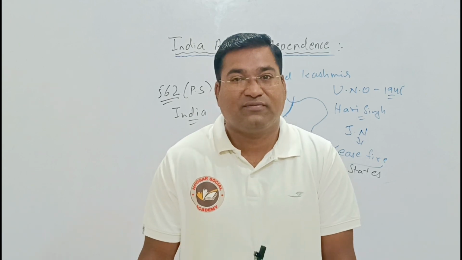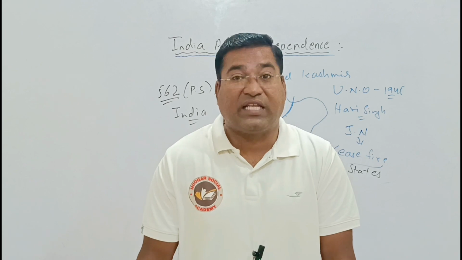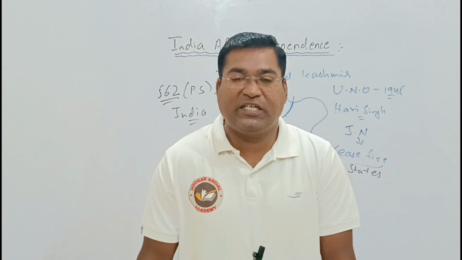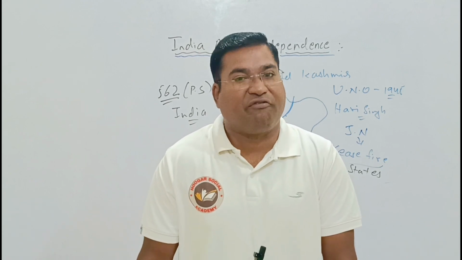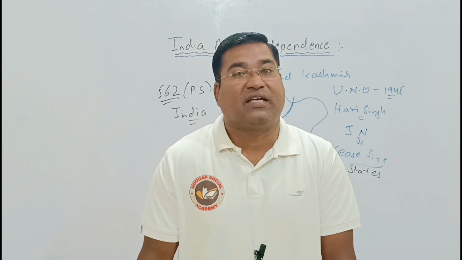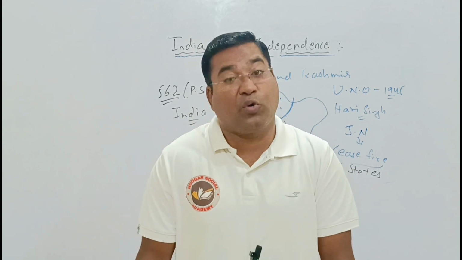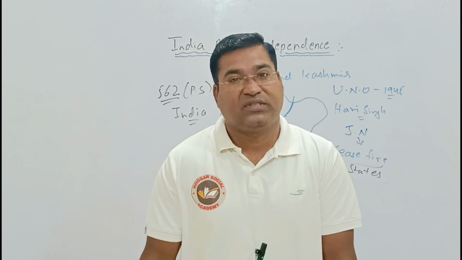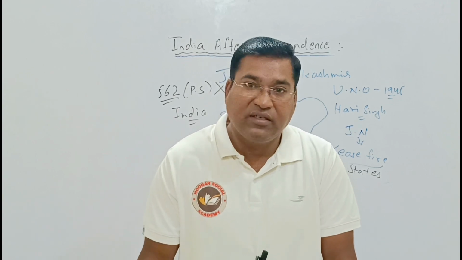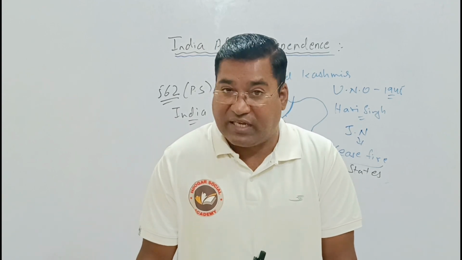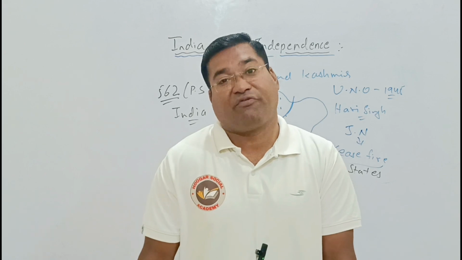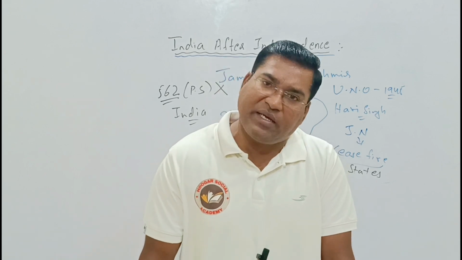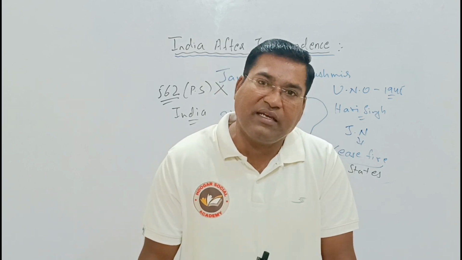The British, the English, the French, the Dutch, and the Portuguese. Among them, the Portuguese came first, the second was English, the third was Dutch, and the fourth was French. Were they still there in this country?